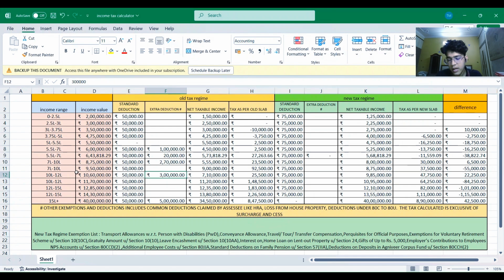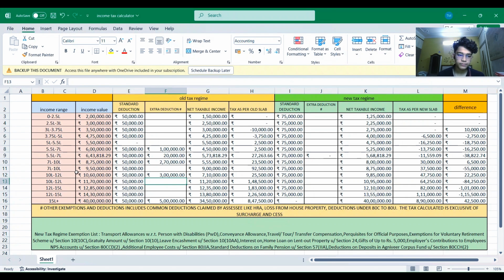So the point is, if there is the provision or the scope of extra deductions that the SEC may be able to get, then he may opt for the old regime by calculating the estimated tax, both from the old regime and new regime, with the help of this table.